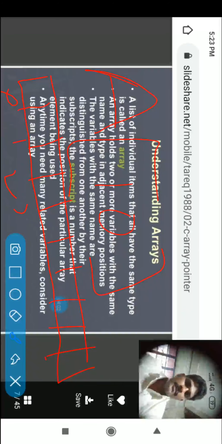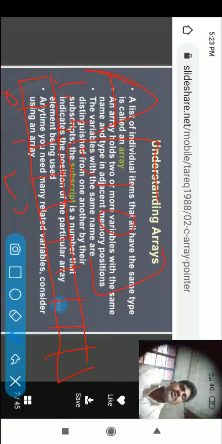Now here, what is the name of this array? A is the name of the array. This is called the subscript, representing the element positions 0, 1, 2, 3, 4. The position of the element is called the subscript.